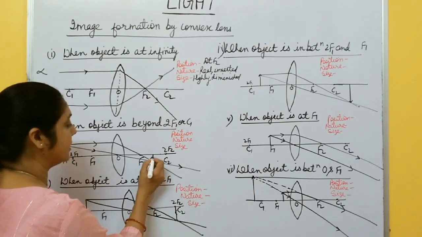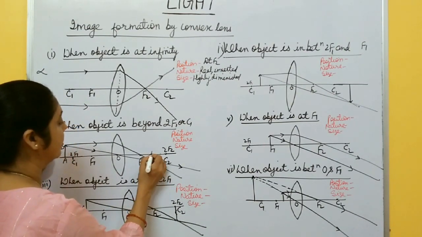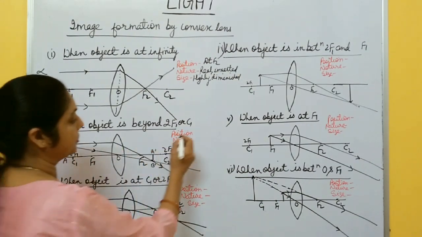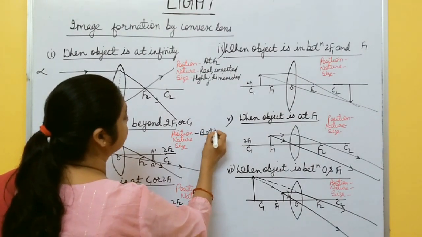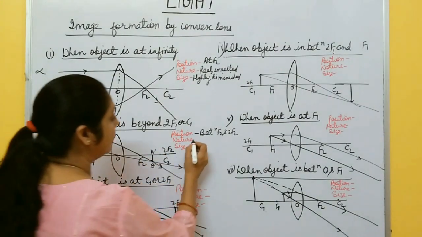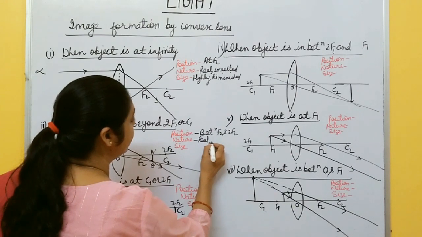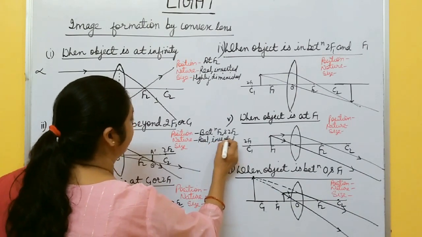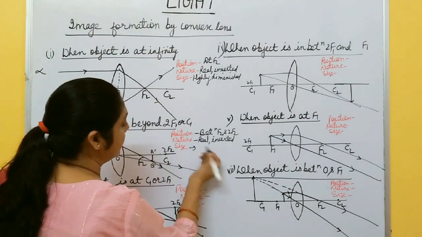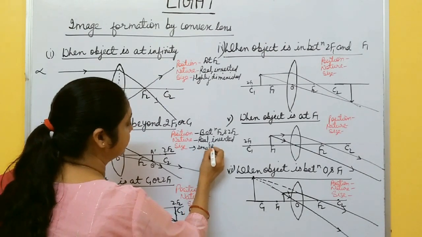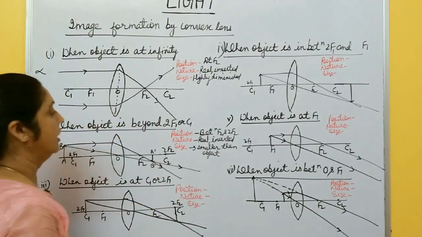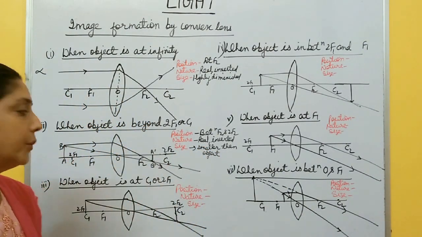So, the two rays meet at this point. This is the image of this B, B dash, and this one is A dash. So, image is formed between f2 and 2f2. What is the position? Between f2 and 2f2. And nature, real and inverted, rays actually meet, converge at this point, real, inverted, right? And what is the size? Size is smaller than the object, okay? Or you can write diminished or smaller than object, okay? So, here this is the case when object is beyond 2f1.